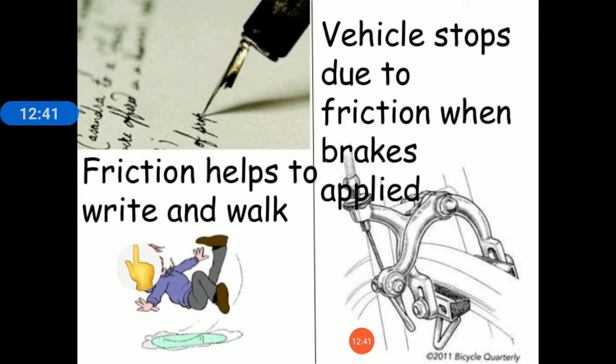You might have felt that when you try to write on an oily paper or sticky paper, what happens? The nib of your pen slips and you are not able to write on that surface. Why? Because it is not creating friction. That oily surface has smoothened the surface of the paper, due to which the nib of your pen slips off and you are unable to write. So we write on the paper because of this friction only.